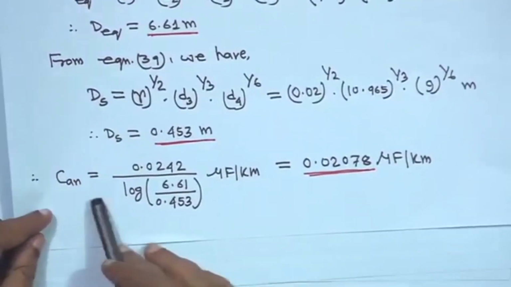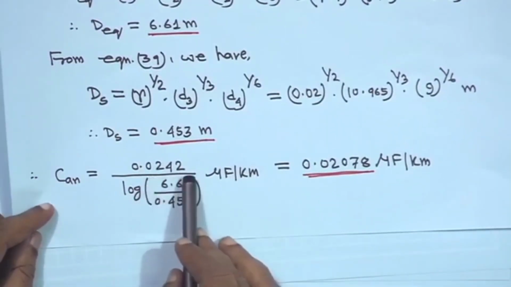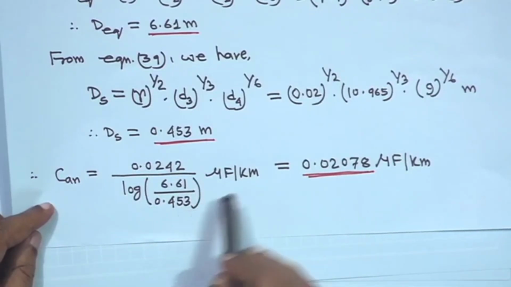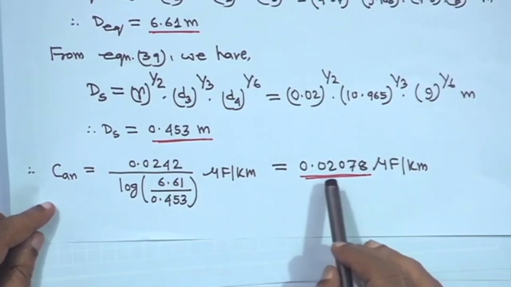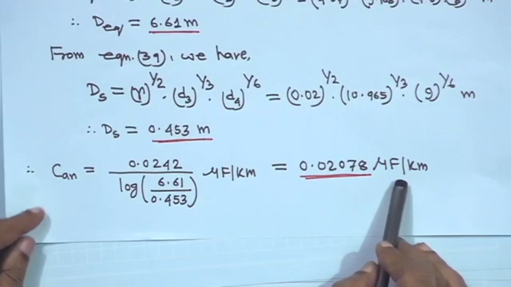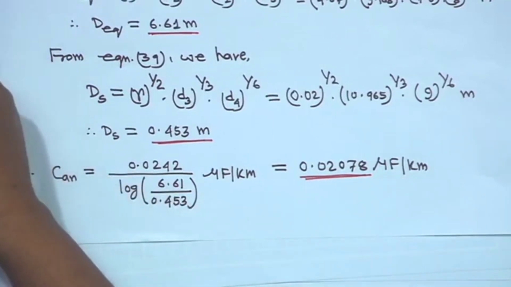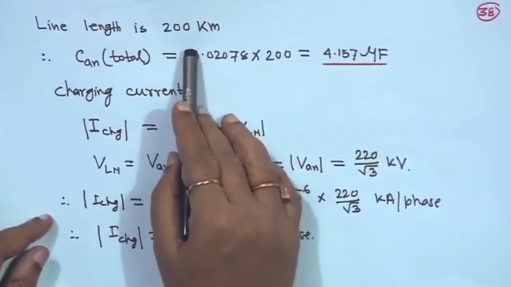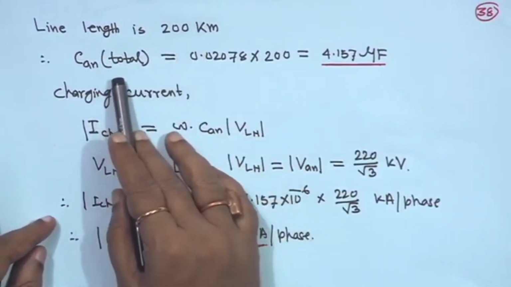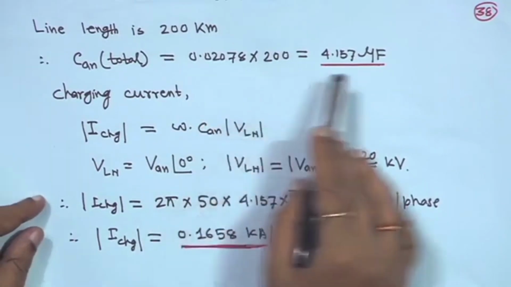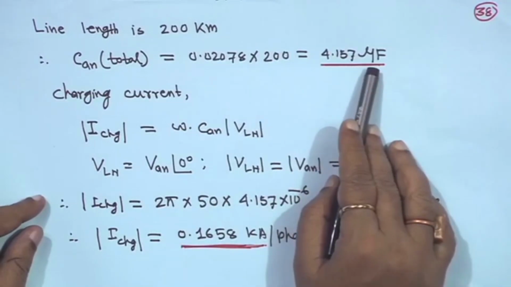Now, CAN will be, by that formula, 0.0242 divided by log of 6.61 upon 0.453, microfarad per kilometer, that is equal to 0.02078 microfarad per kilometer, right. Now, the line length is given as 200 kilometer. Therefore, the total CAN will be 0.02078 multiplied by 200, which gives 4.157 microfarad, right.